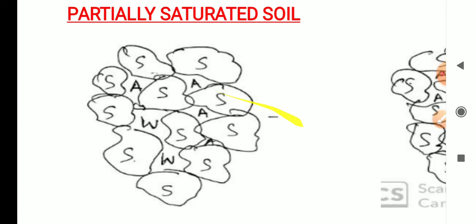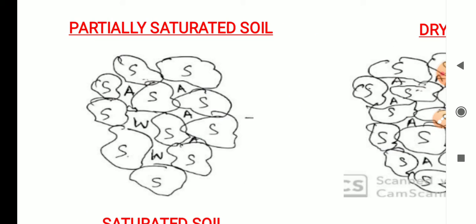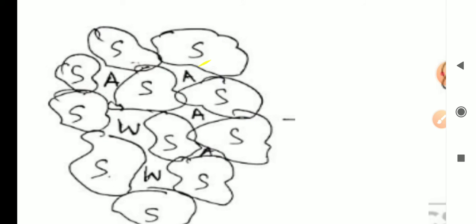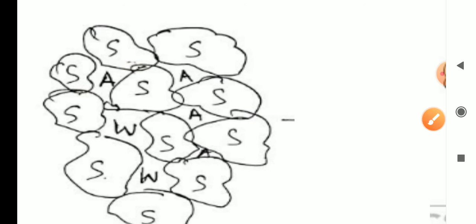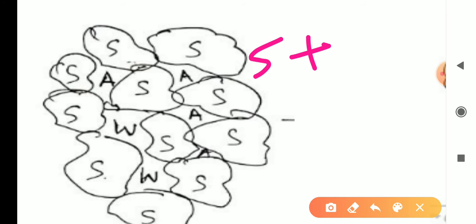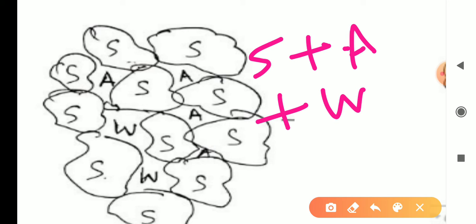First, partially saturated means natural soil, natural ground. If you conduct the core cutter method, we get the density, and that density is bulk density. That means natural soil contains soil plus air plus water. This is called partially saturated. In early morning we observe this type of soil, so if you take the soil in early morning, you get the bulk density.